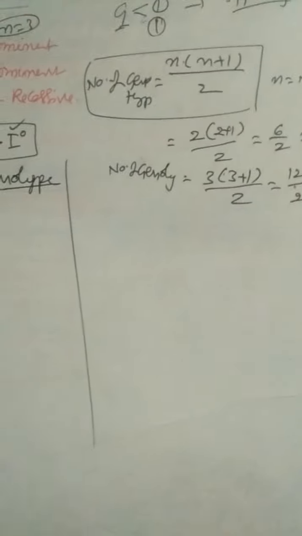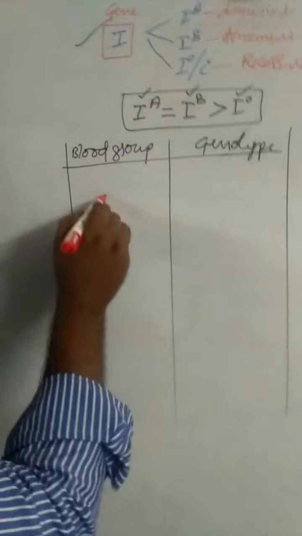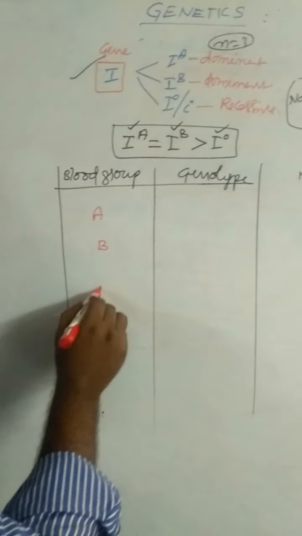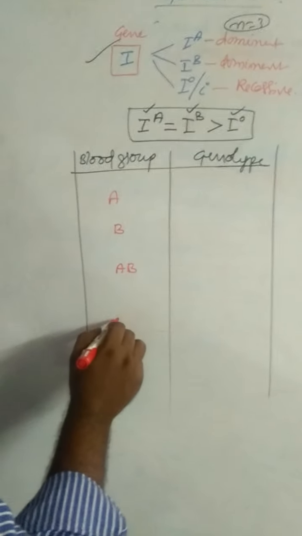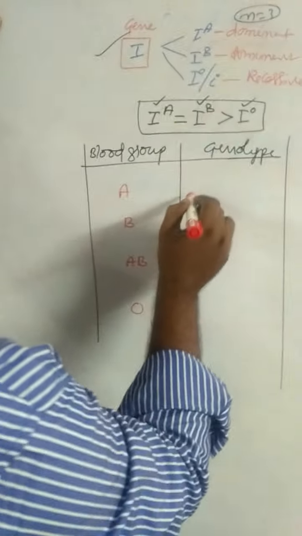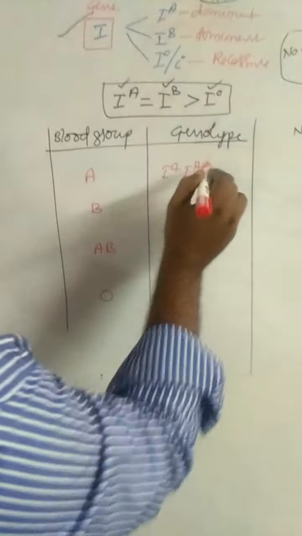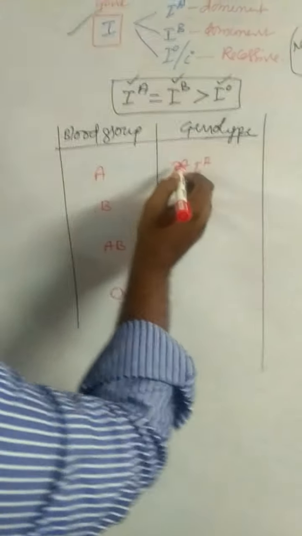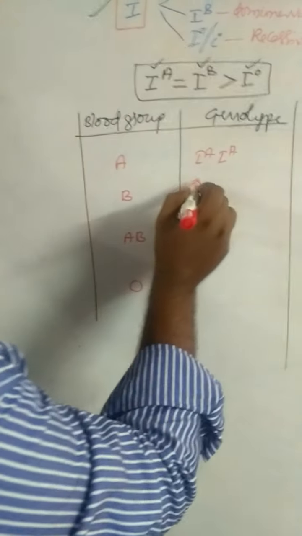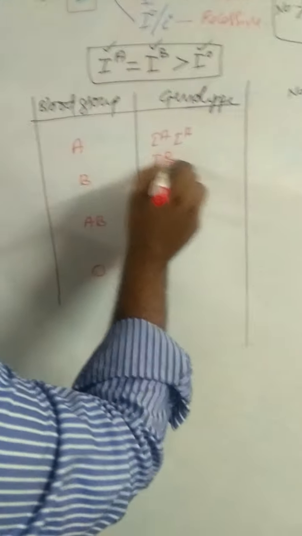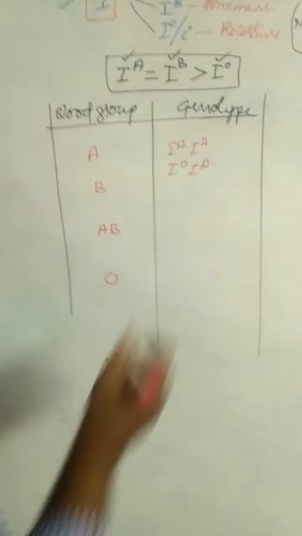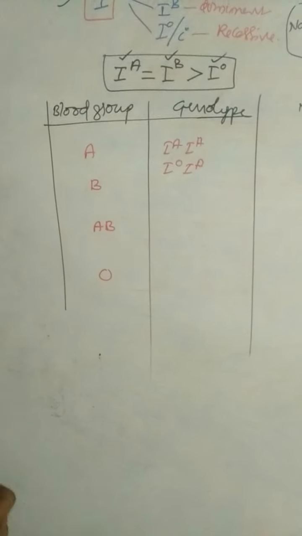What are the different types of blood groups? Simple: blood group A, second one B, third one AB, and fourth one O. A genotypes are IA IA, this is one type of genotype, and second one is IA IO, this is the second type of genotype.